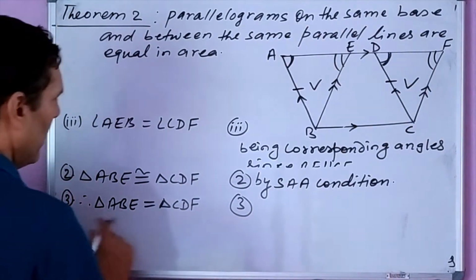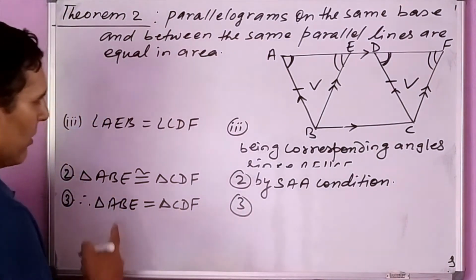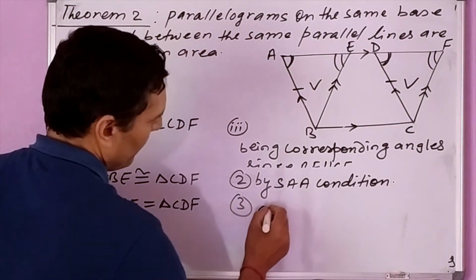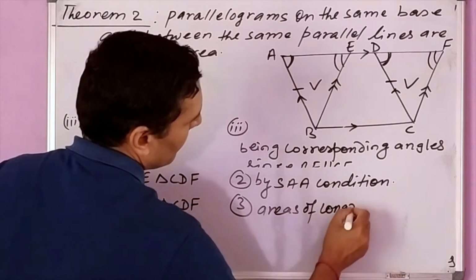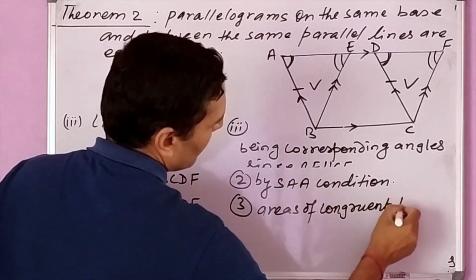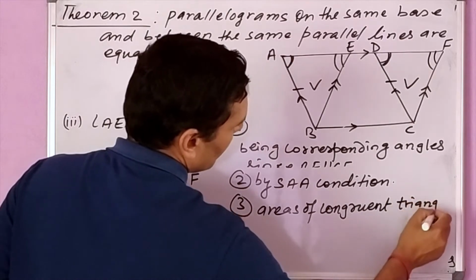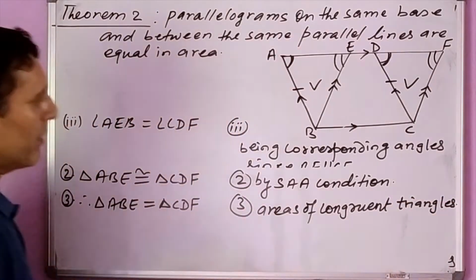It is because areas of congruent triangles are equal.